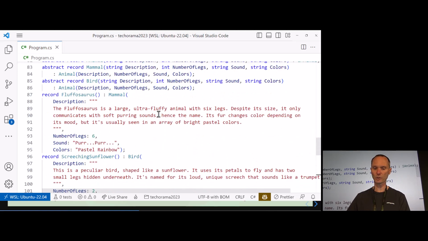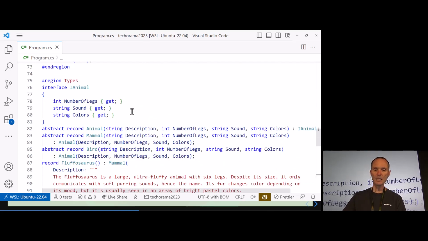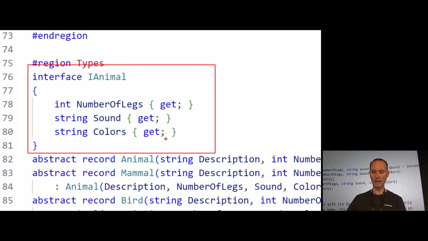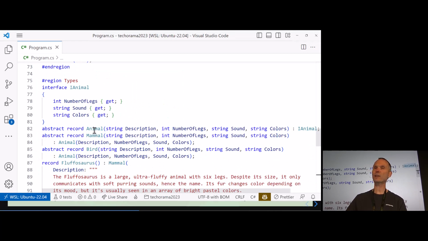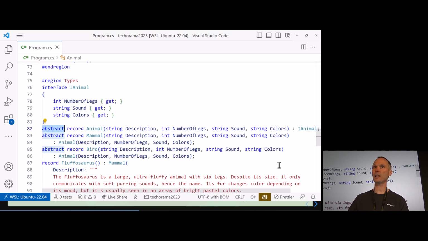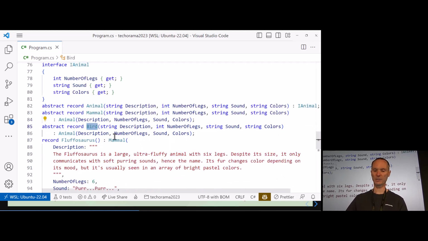We are going to need it in order to understand what we are doing here. Let me point your attention first to our first type. We call it IAnimal, and we have the number of legs, the sound that an animal makes, and the colors that this animal is. Then, next thing, we are implementing a record. I call it Animal here. And yes, many people don't know that: records can implement interfaces, absolutely no problem. And records can also be abstract, so you can build hierarchies of records. So in this case, we have a Mammal record, which is a derived record from Animal. And we also have birds, of course.